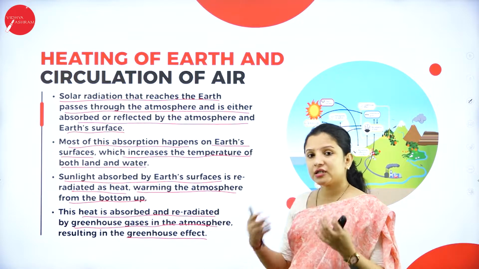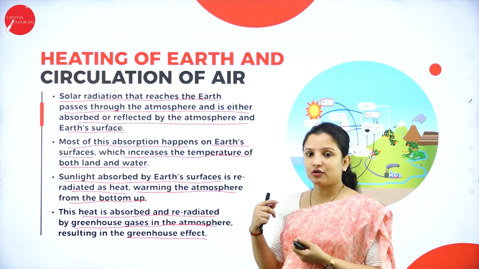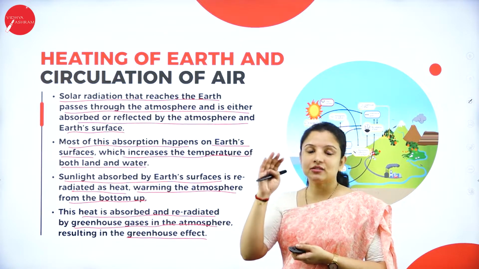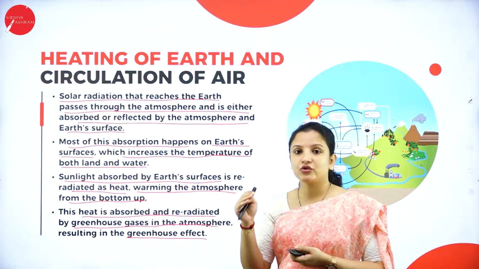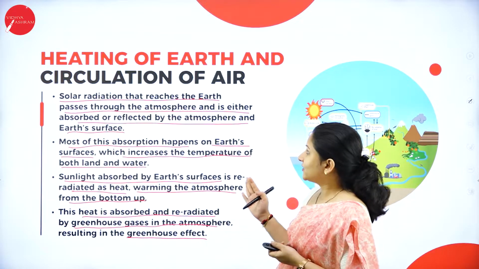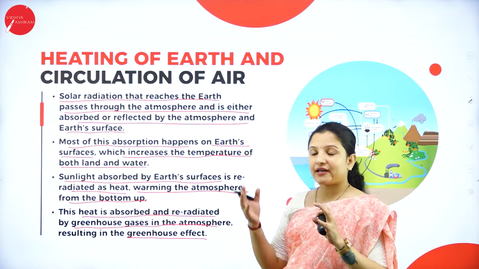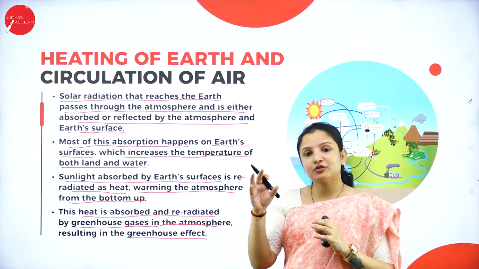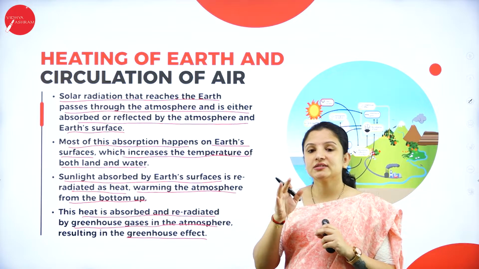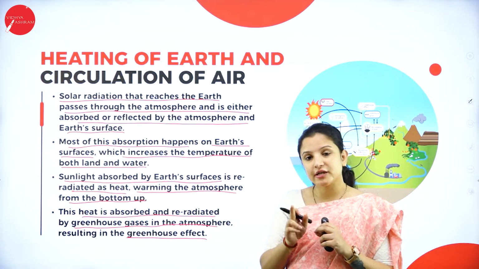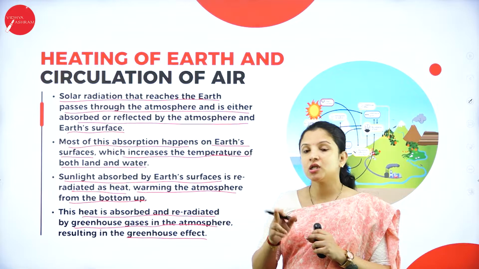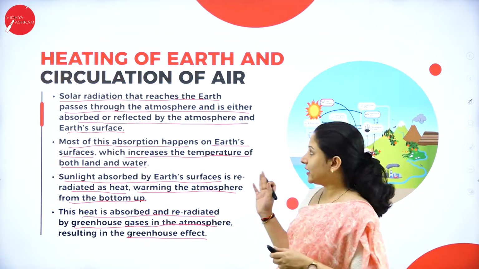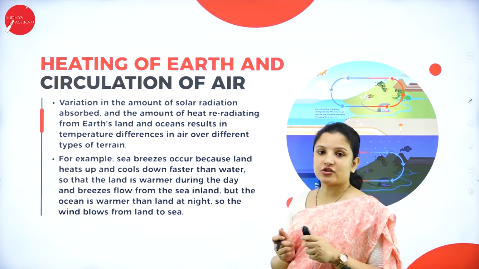So the heating of the earth is mainly because of the heat absorbed from the sun's radiation which is entering the earth's atmosphere. That is why circulation of air and heating of the earth is very, very important. Which region absorbs the maximum amount of heat? It is the equator region. Therefore, circulation of air in the equator region is more when compared to that of the polar region. So that is about heating of the earth and circulation of air.